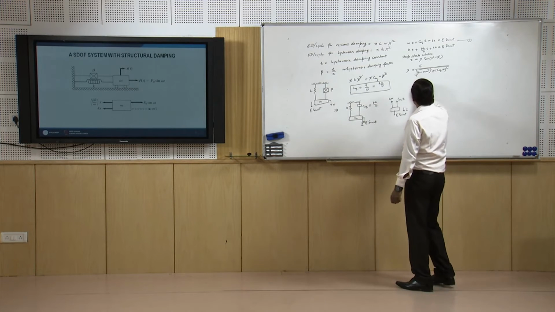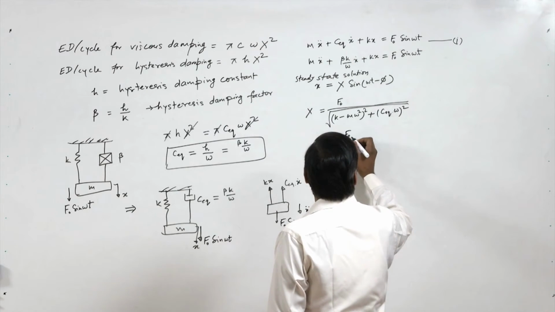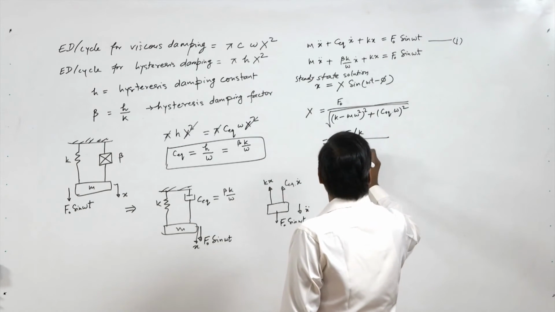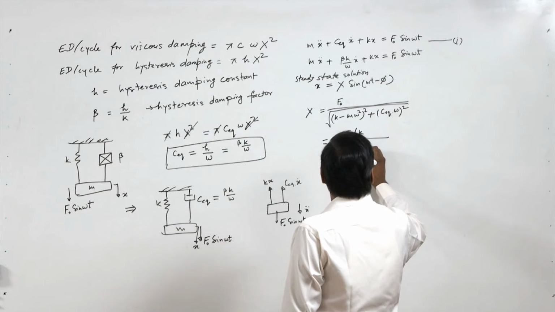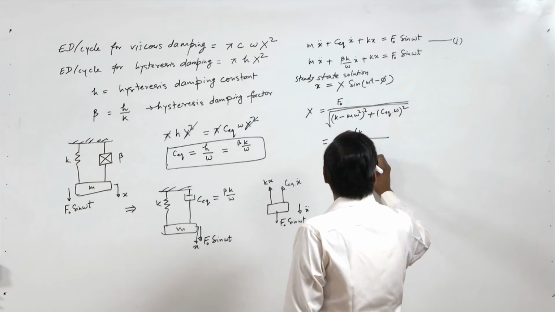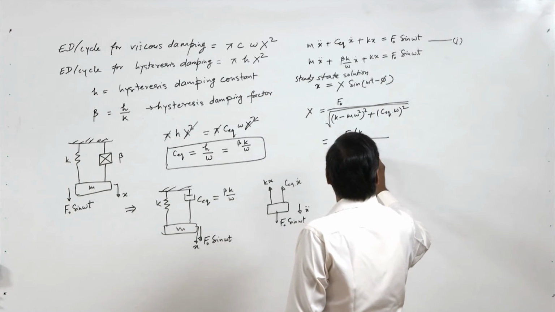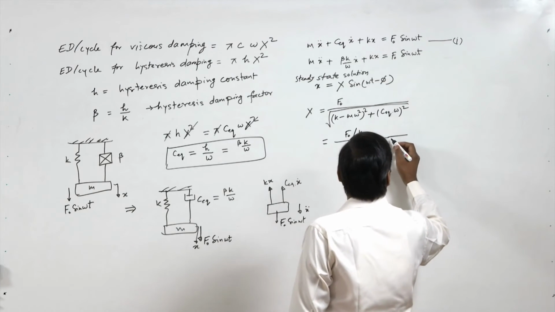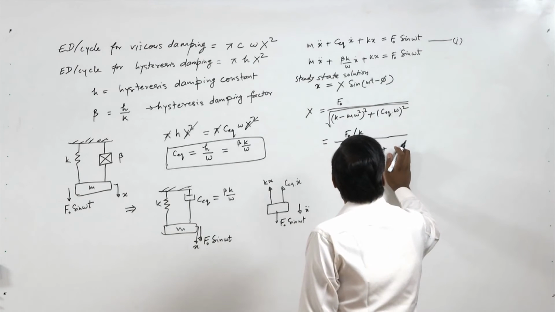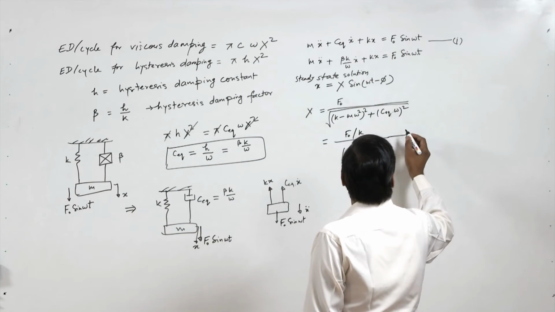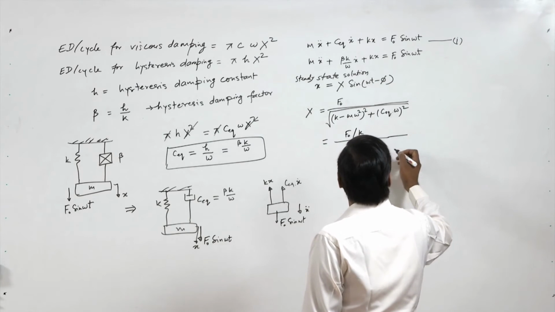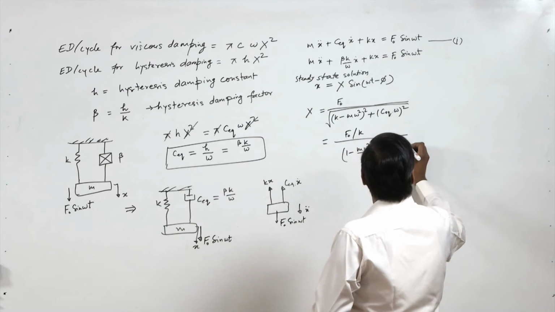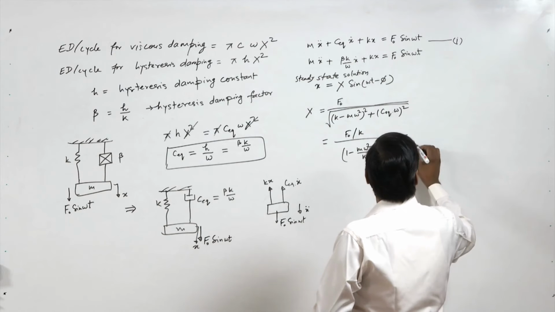So this term we can write f0 by k, because we can take k outside, and this is 1 minus m omega square by k whole square plus C equivalent into omega by k whole square.